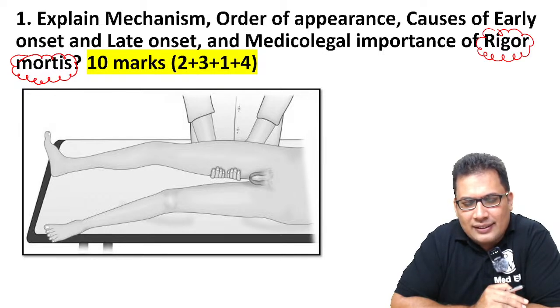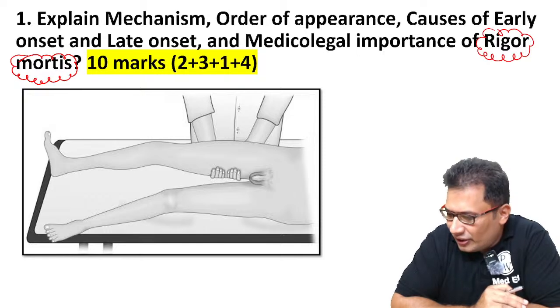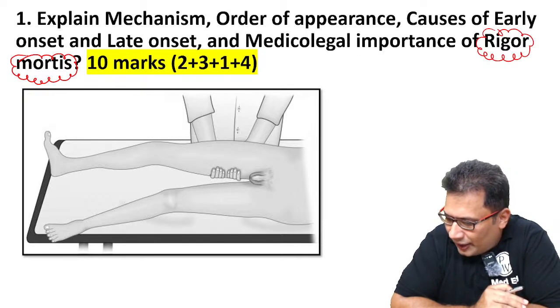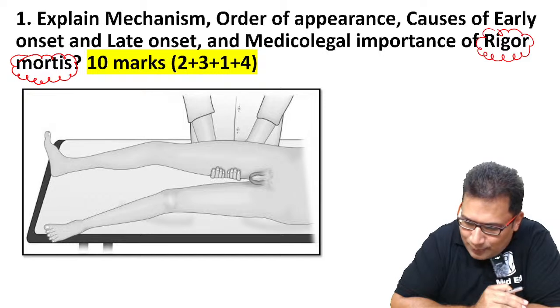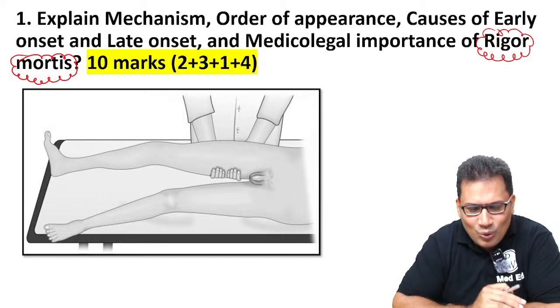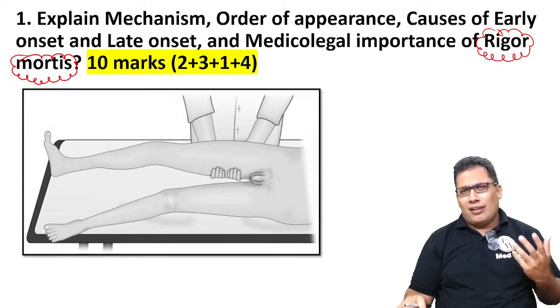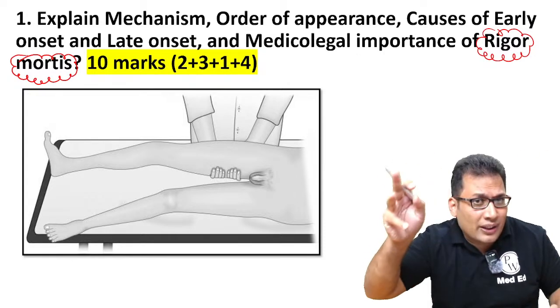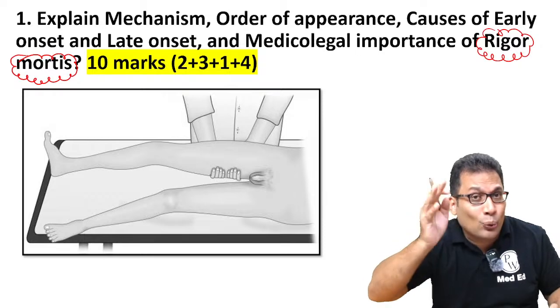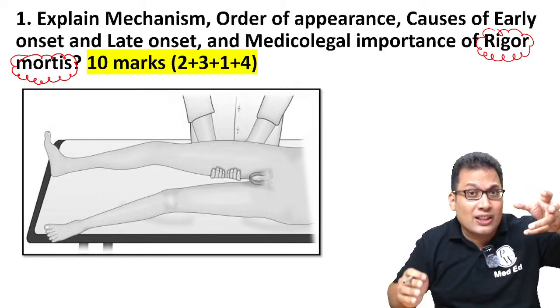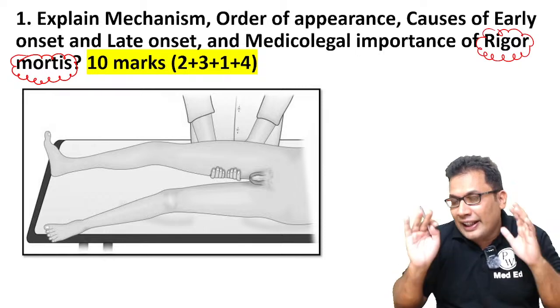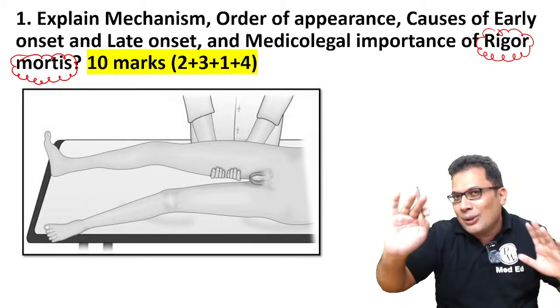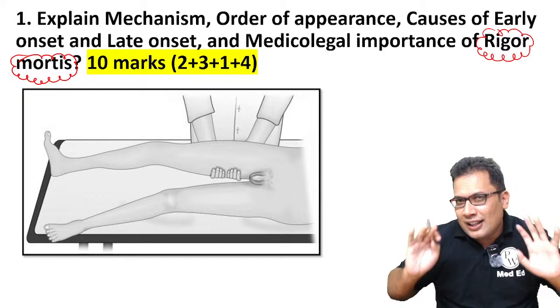Rigor mortis. Mortis means after death. Rigor means stiffening. Okay. Yes. Good evening, Arshad Sham. Can you answer what is rigor mortis? You know, there are multiple terms. Rigor mortis, algor mortis. Algor mortis means post-mortem cooling. Post-mortem staining, that is known as livor mortis. Gateways of death, that is known as atria mortis. So anything can be asked in your exam.